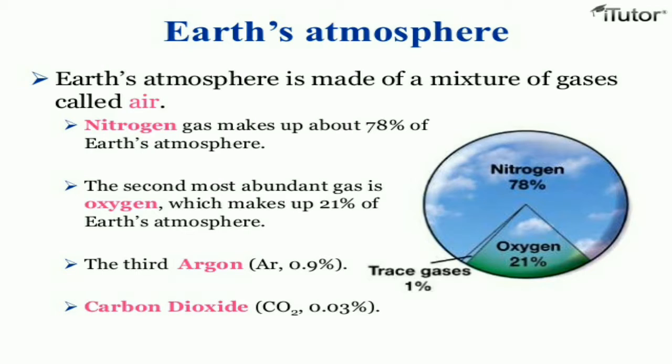So children, you all understand that Earth's atmosphere is covered with air.